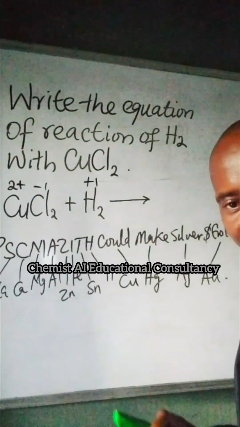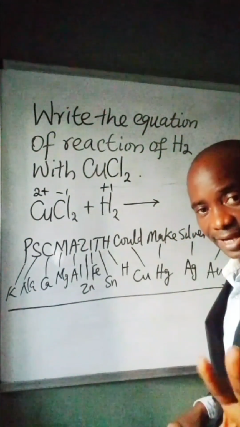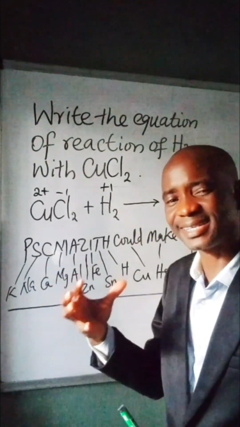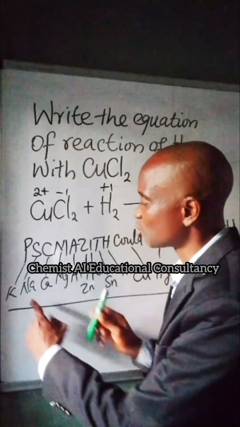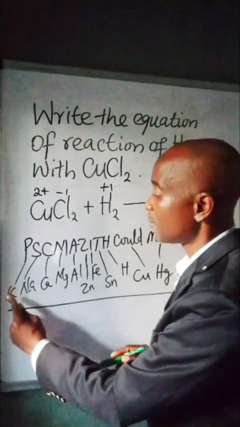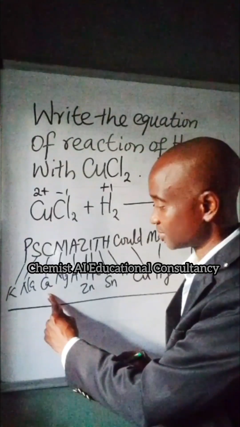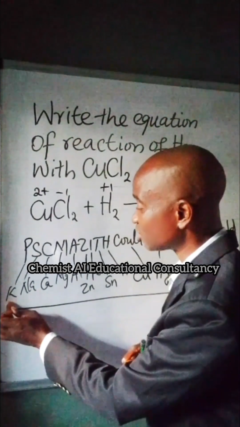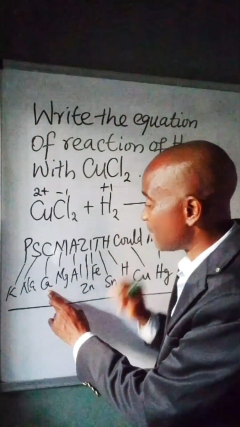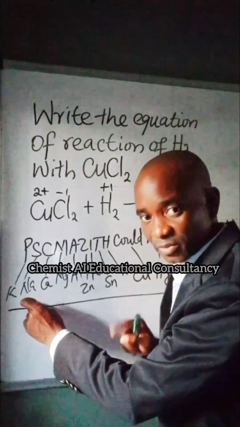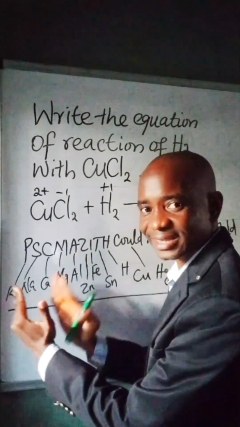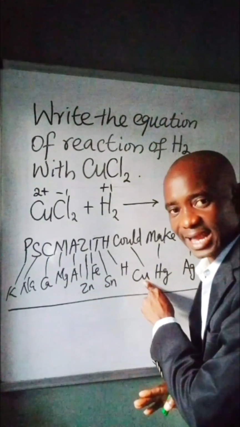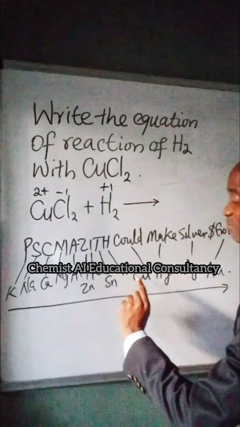It is like a ranking system. As you go from here to here, the reactivity decreases, which means that any metal that comes before another one has the ability to displace it. Potassium can displace sodium from a compound. Potassium can displace calcium from a compound. But note, after potassium you see sodium. The ability of potassium to displace calcium is more than the ability of the same potassium to displace sodium. Why? Potassium and sodium are direct neighbors. The ability of potassium to displace copper is even higher than the ability of potassium to displace hydrogen.